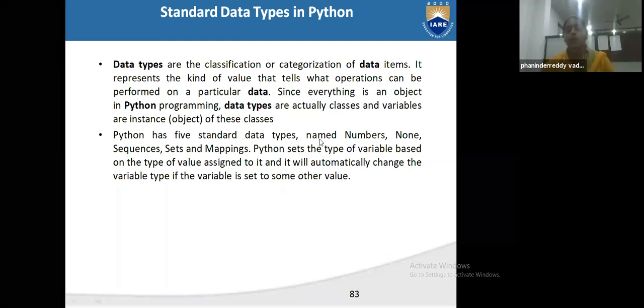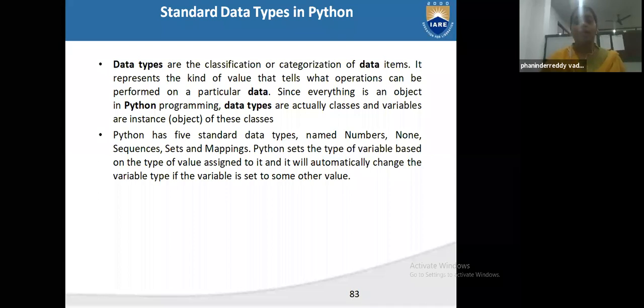How many data types are we having? 5 standard: numbers, none, sequence, set, and mapping. So 5 types of data types. Five standard data types will be available.